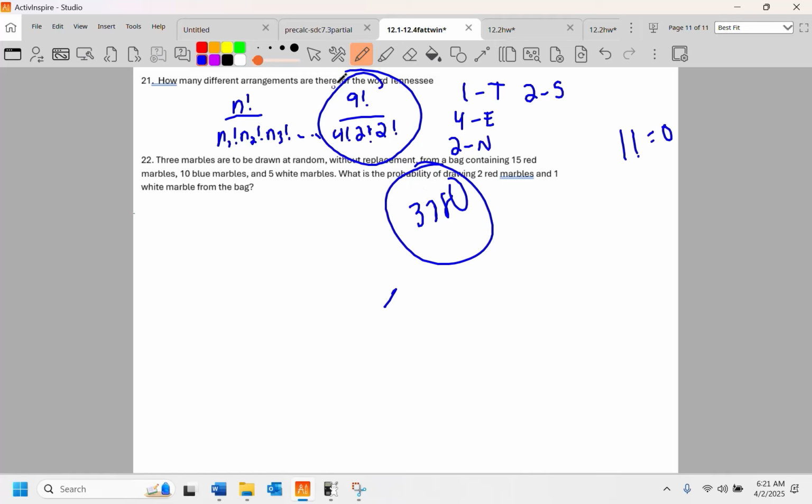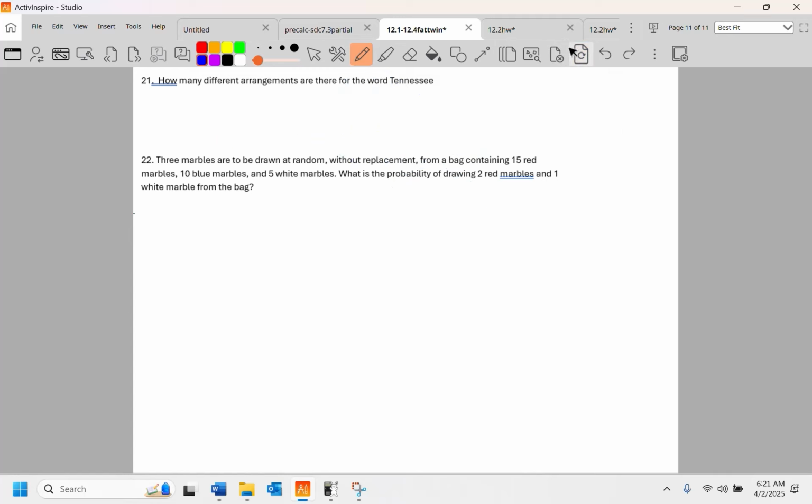And I believe this is the last one, which makes me happy because I want to eat my breakfast. 3 marbles are to be drawn at random without replacement from a bag containing 15 red marbles, 10 blue, and 5 white marbles. What is the probability of drawing 2 red marbles and 1 white marble from the bag? I think I put this one in here so that I could show you how to do this with combinations, permutations, but you don't have to.